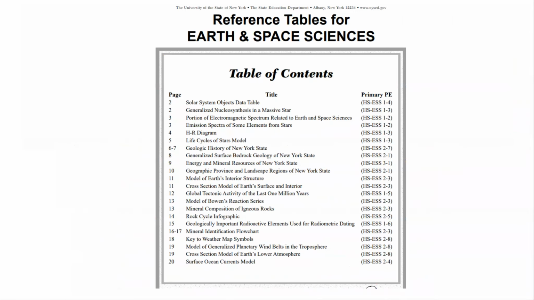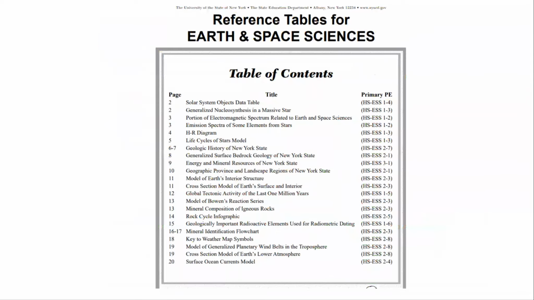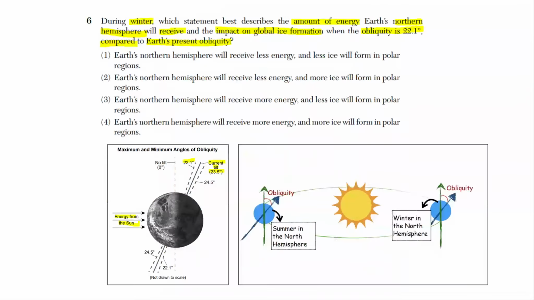So let's quickly look at the reference table, just the first page. There's nothing here about obliquity, so I'm going to go back. You should always check the reference table very quickly if you can, to see if you can get extra information. So that now we need background knowledge. So let's go over it.